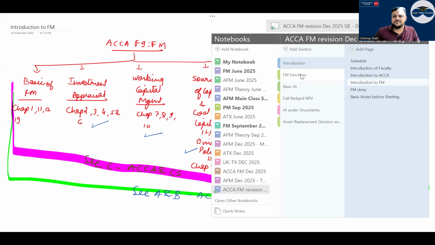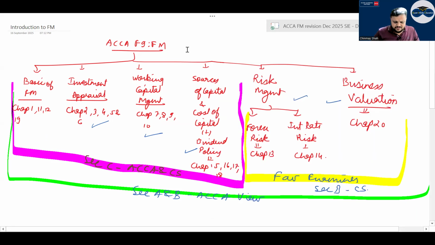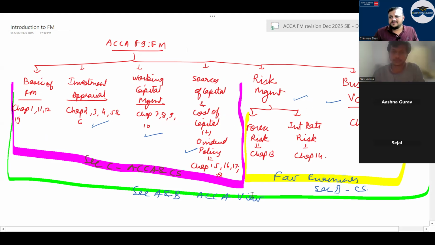Today, first thing before even starting, I don't know how many of you know this: I have mapped chapters and portions as per the Kaplan study text. Chapters 1, 11, 12 and 19 are the basics of FM. Then investment appraisal is chapters 2, 3, 4, 5 and 6. Then working capital management is 7, 8, 9, 10. Then sources of capital, cost of capital, dividend policy.